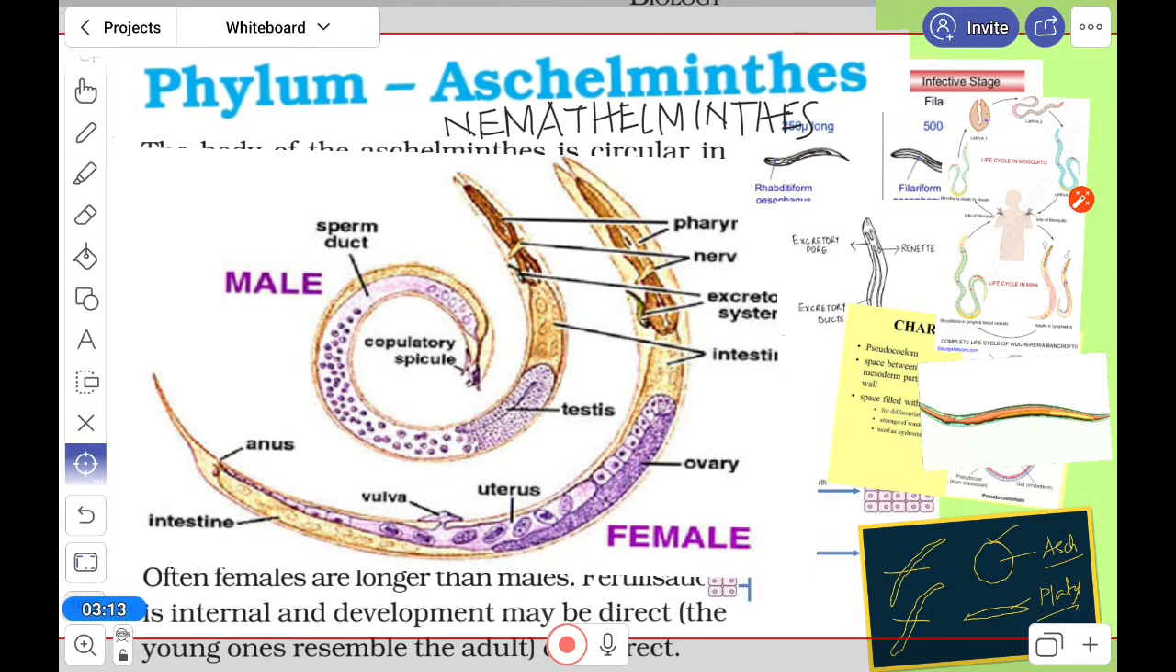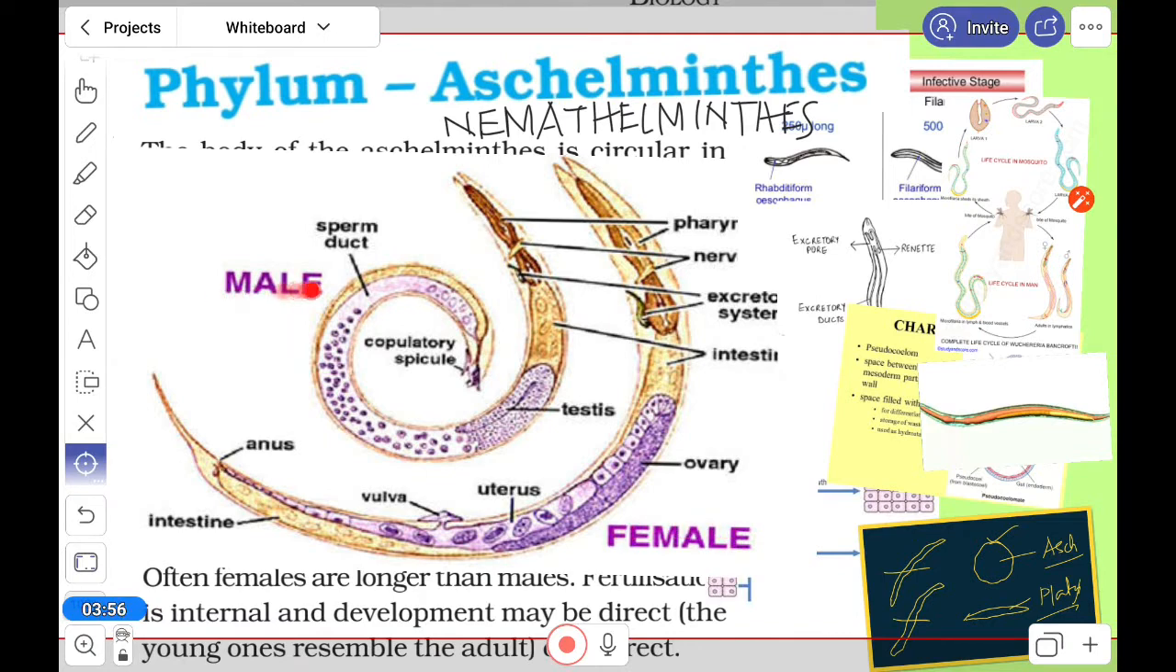In this phylum, the sexes are separate. Dioecious. Not only are the sexes separate, but male and female look distinct. It is called sexual dimorphism. What does sexual dimorphism mean? It means that male and female can be understood by looking at the external appearance. From the outside we can understand.